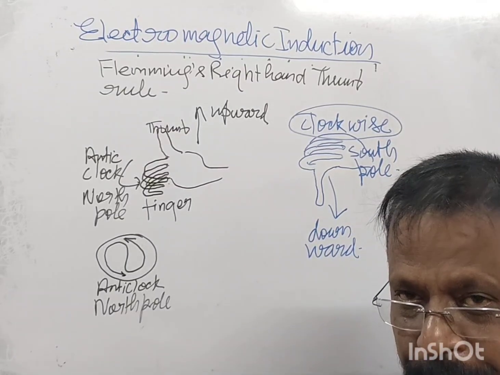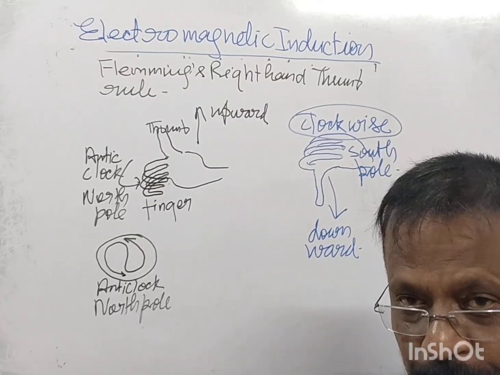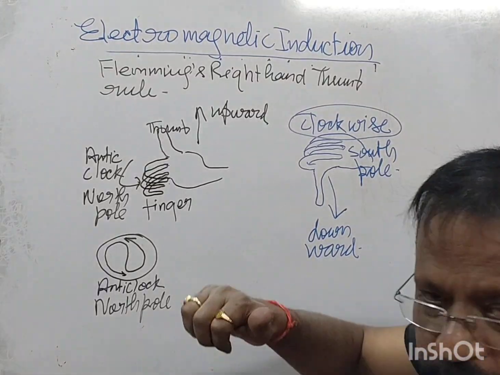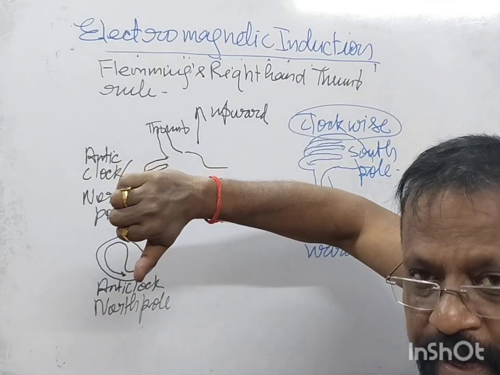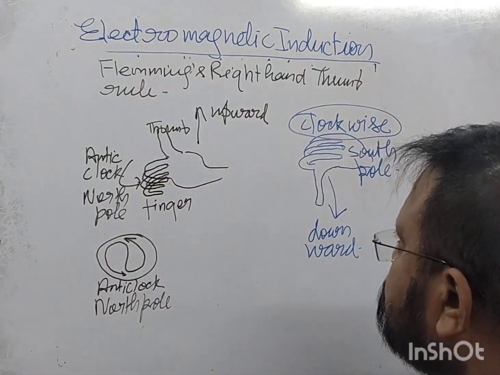Around a conductor, the direction of magnetic field, the nature of pole, we find out with the Fleming's right hand thumb rule. Right? This is we have. Now,